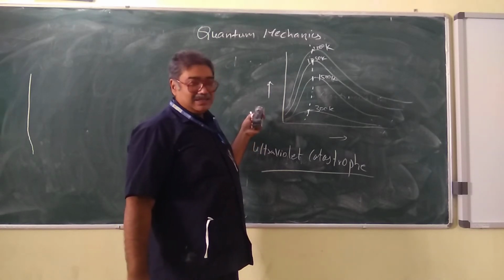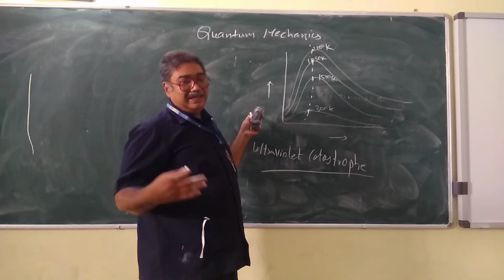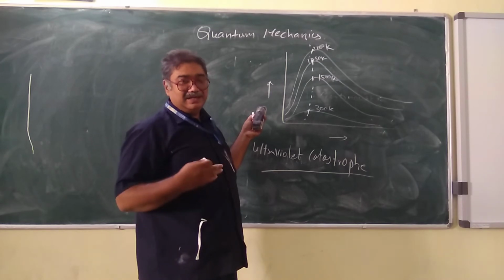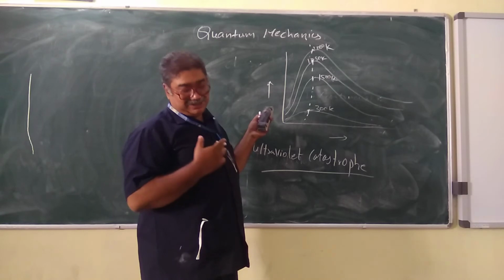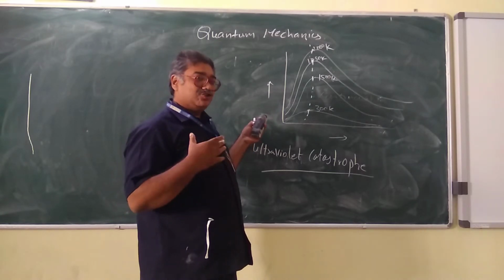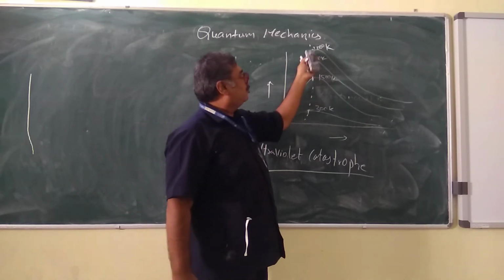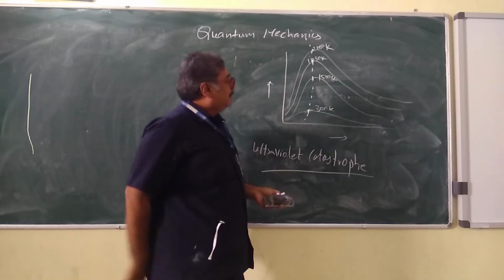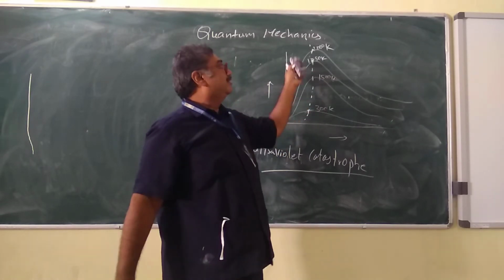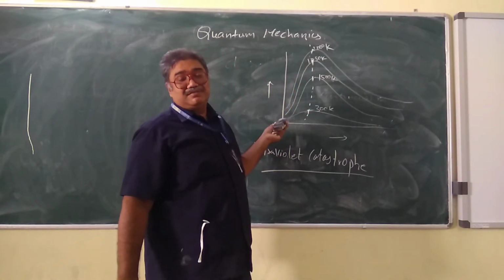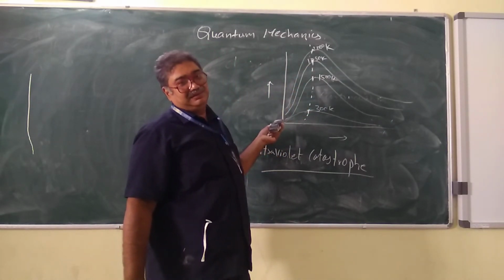But actually, according to classical theory, as the energy increases, the intensity should also increase continuously, and this implies that these peaks should move towards the right side. But in reality, what is happening? The peak is moving towards the left side. And this could not be explained properly by classical theory.